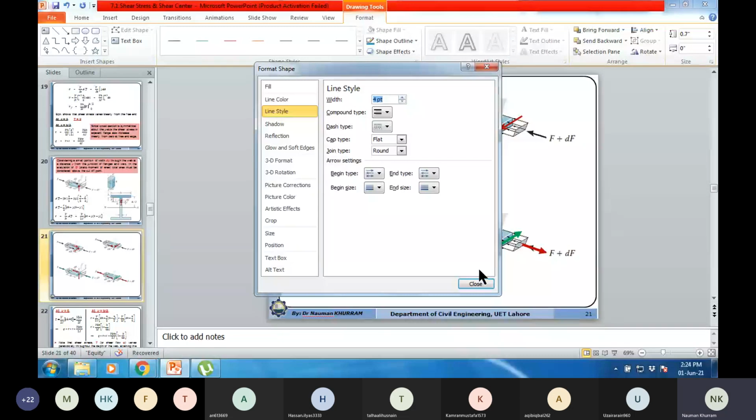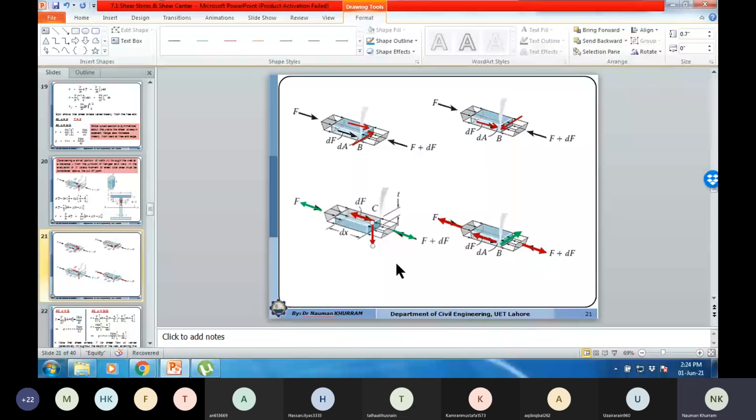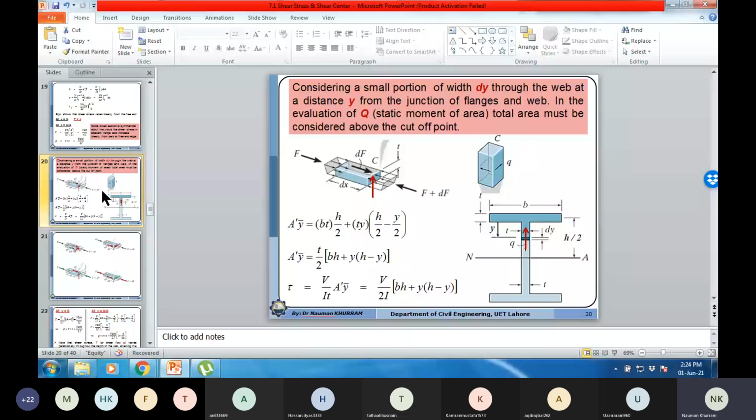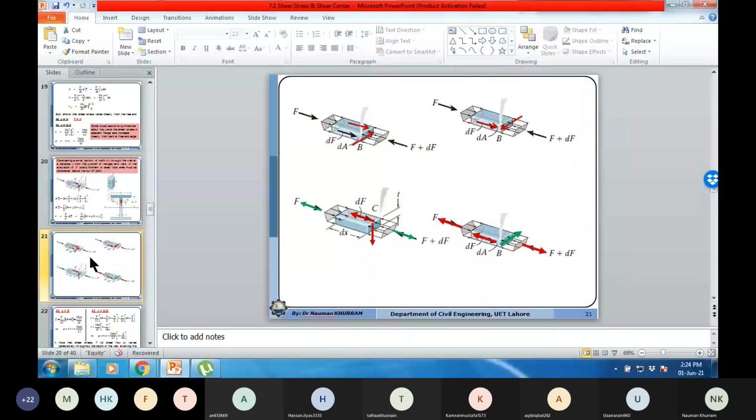So it means that in case of the web, sorry, I said this should be in the opposite direction.